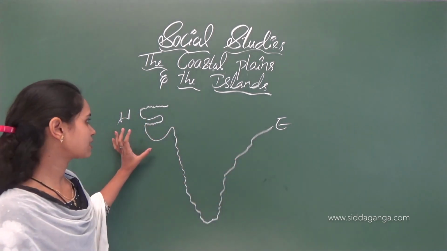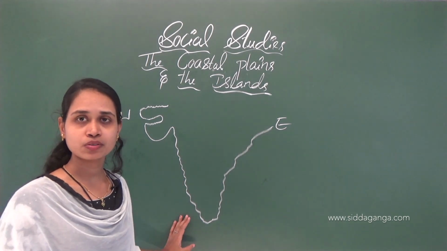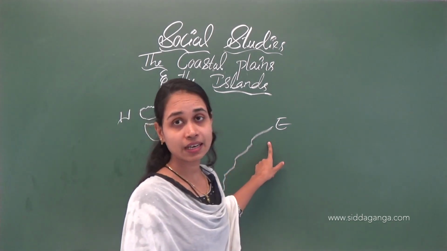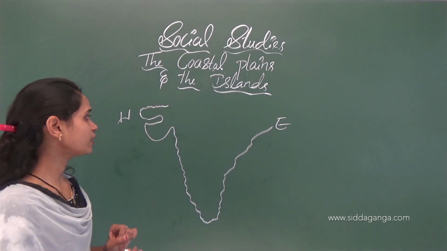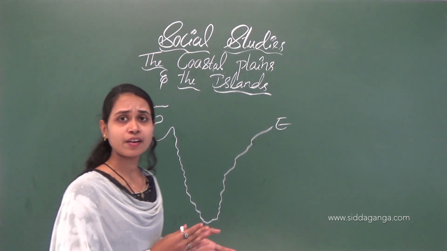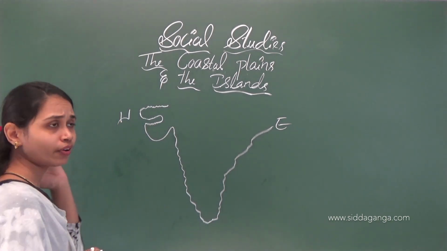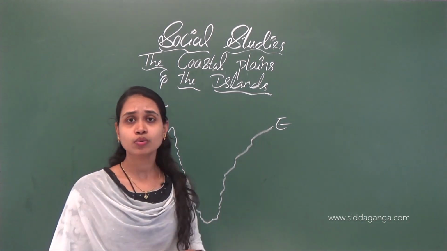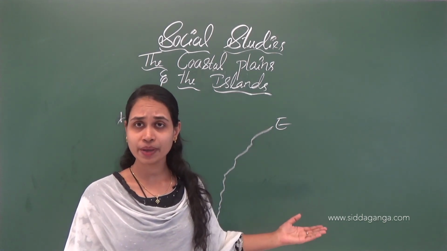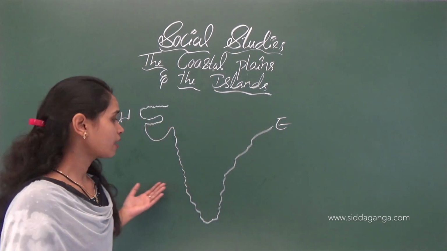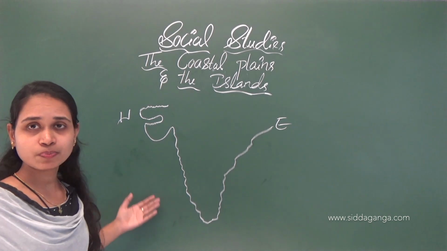The three parts are Gujarat coast, Konkan coast and then Malabar coast. Here we have the Northern Circars and then the Coromandel coast. So we already know its width and all about it. And then also the islands of our India. Andaman and Nicobar Islands we can see in the east part, in the Bay of Bengal, isn't it? Here in the Arabian Sea we can see the Lakshadweep Islands in the west part.